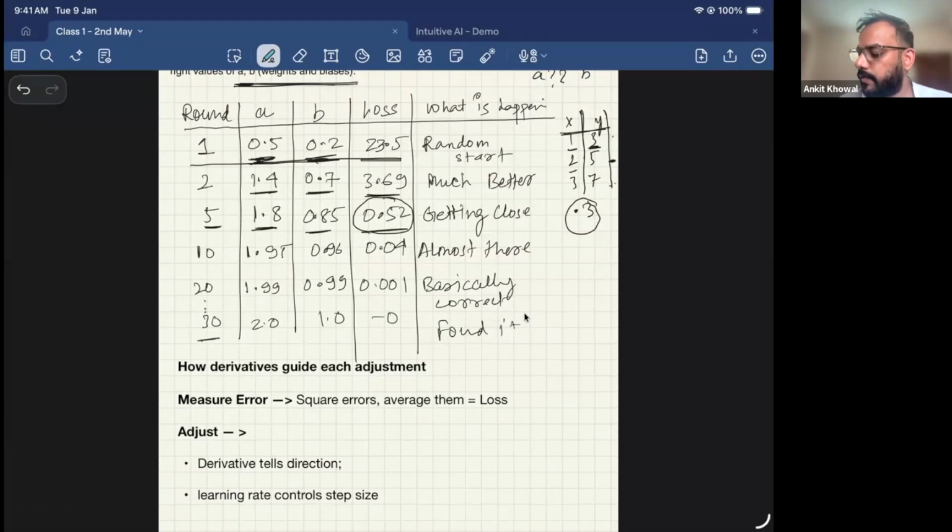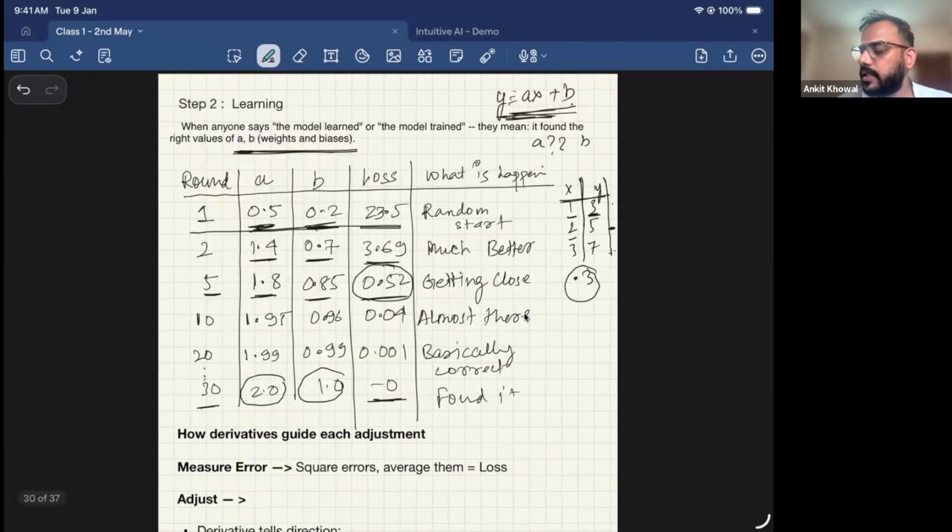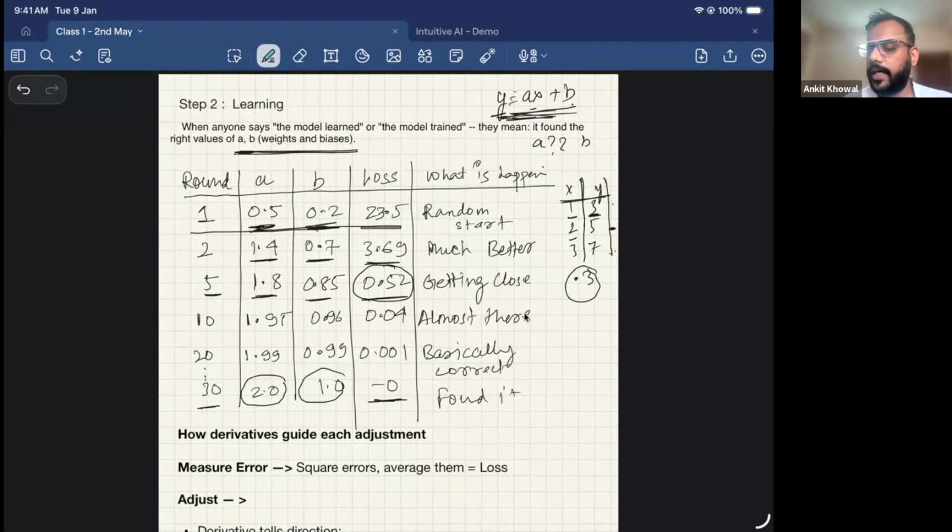After the 30th round, it will figure out that if I substitute the value of A as 2 and B as 10, my loss becomes 0, which means I have exactly figured out what A and B are, which helps me determine the relationship between X and Y. And now I know that my loss has minimized. And if I get new data, right, I will be able to correctly predict the answer.